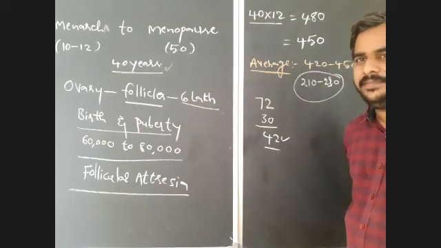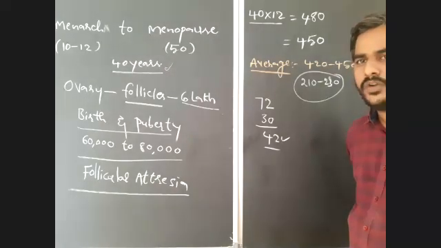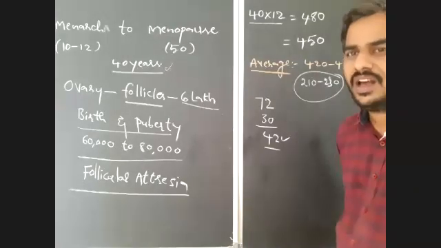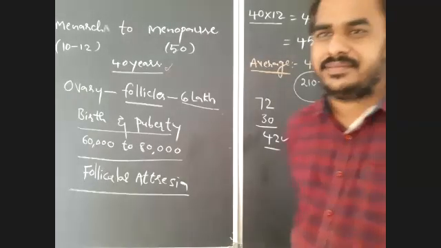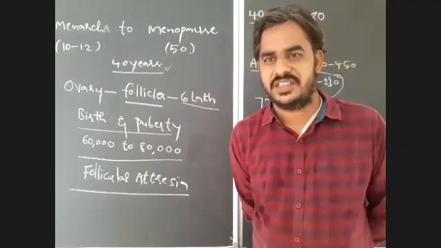So you have all answered. I know it is 36.